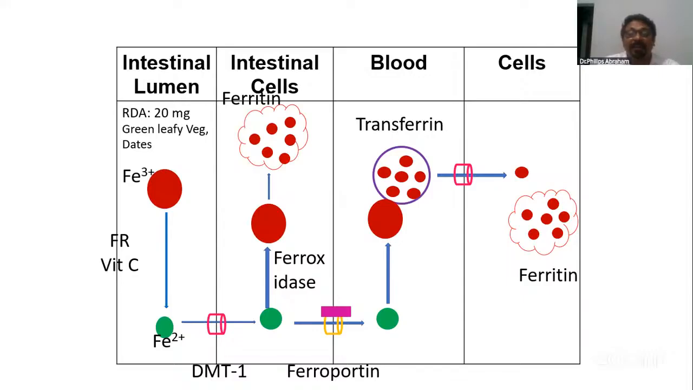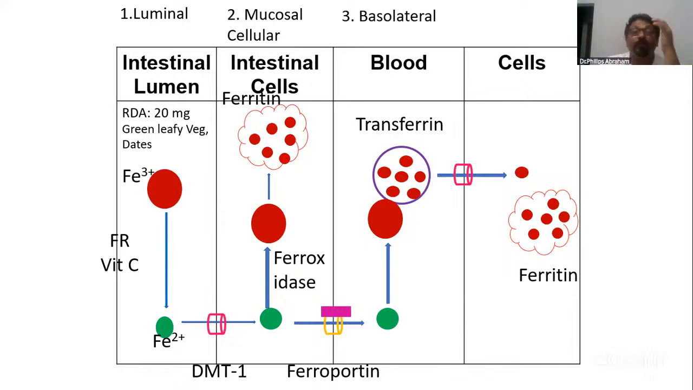And then, after this, don't stop here. My point is, don't stop here. Whenever iron absorption is asked, say how the process is controlled. So this is the luminal part, that means the pathway through which the food goes. Luminal part, mucosal cell, basolateral side, that means the blood side.